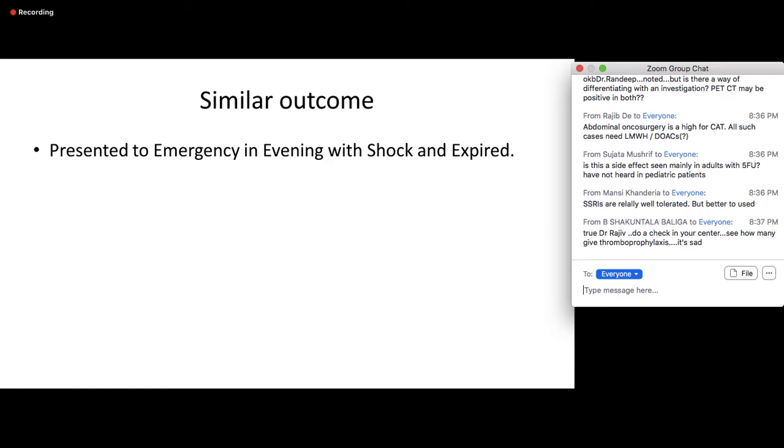Very shockingly, this patient I had sent home presented to the emergency in the evening with shock and he expired. I regret to this day, why didn't I stop the 5-FU infusion? Can I just intervene here a bit?